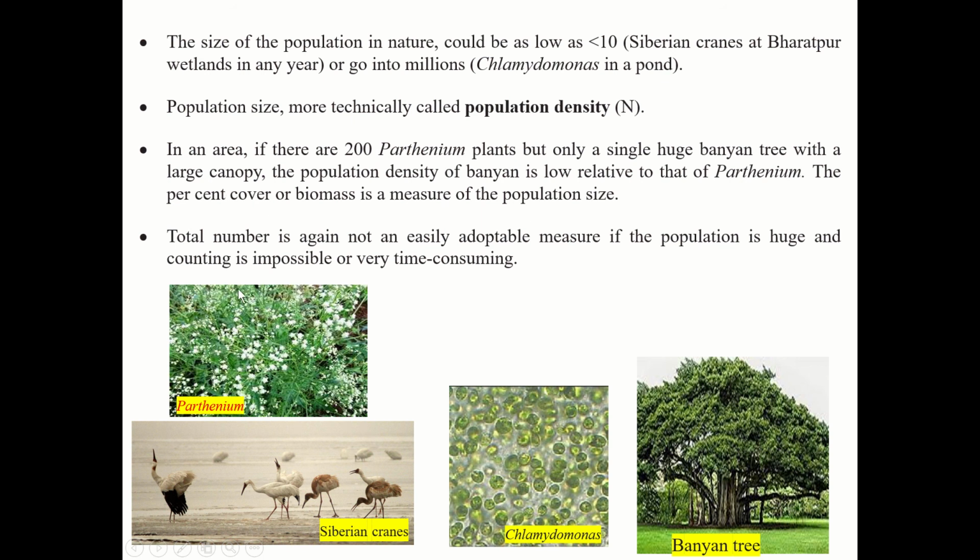If you compare the 200 Parthenium plants with a banyan tree with a large canopy, the population density of banyan is low relative to that of the Parthenium. The population density is lower because this is the only one tree, whereas Parthenium are 200 plants.